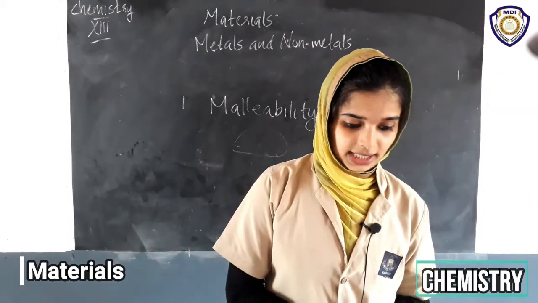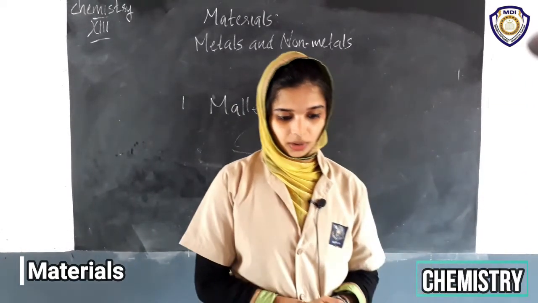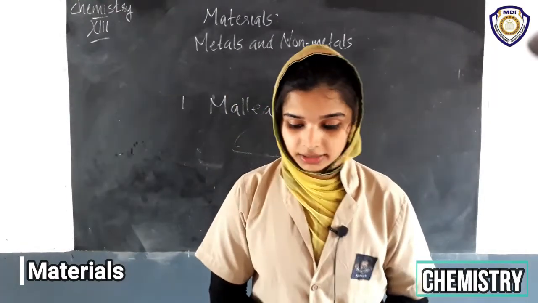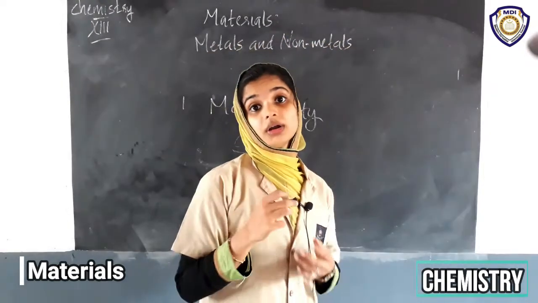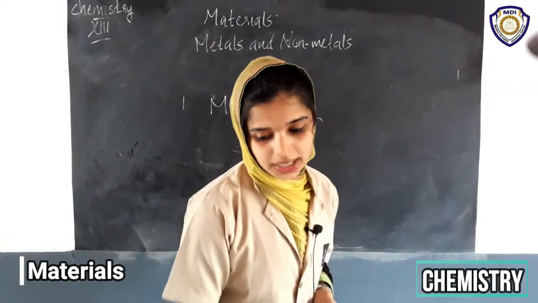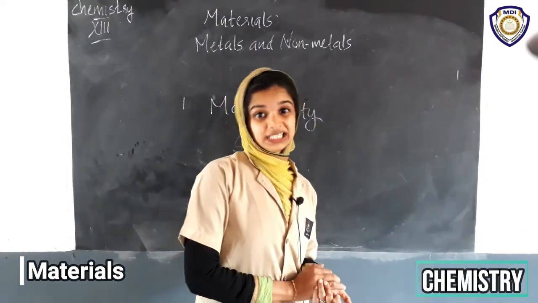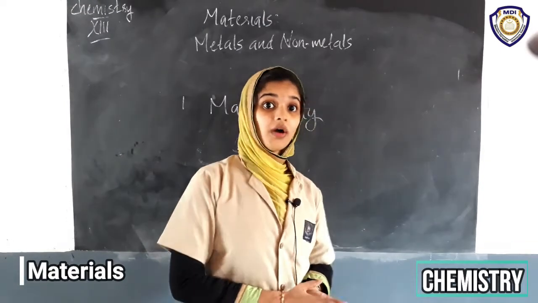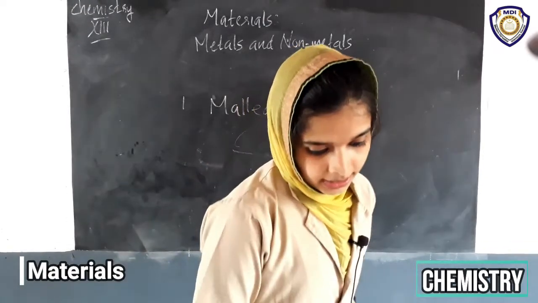So you must have noticed that this property of making metals into sheets is called malleability. Coal and pencil lead do not show this property, isn't it? Can we make coal into sheets? No. Also, pencil lead we can't make into sheets. So this is a property only of metals.